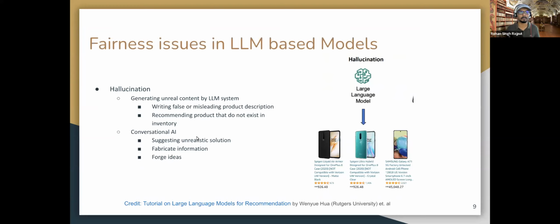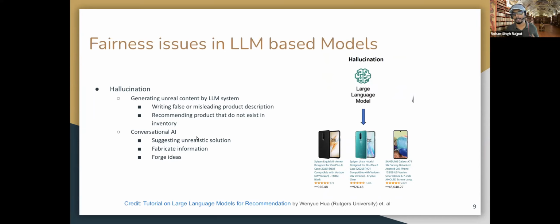Suppose it figures out that certain phones that are selling very well right now contain a certain type of text description that makes them more likely to sell.